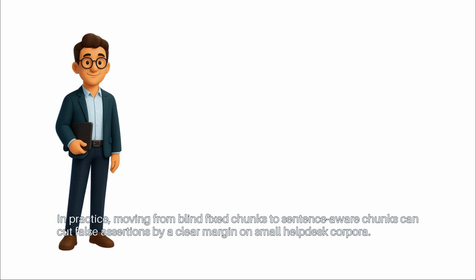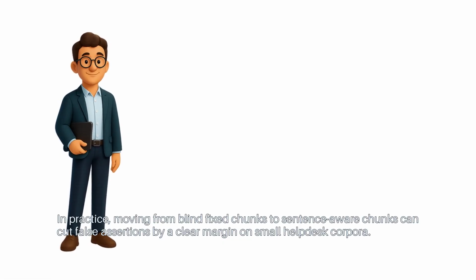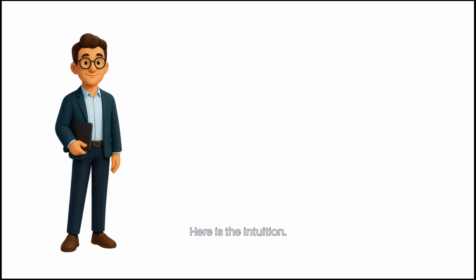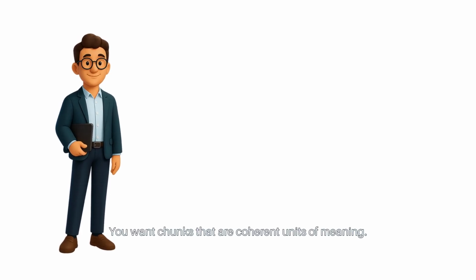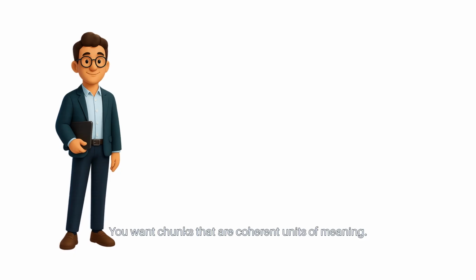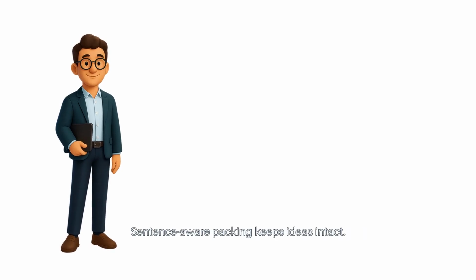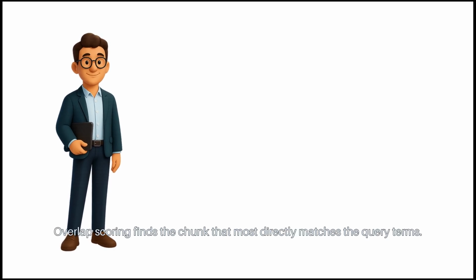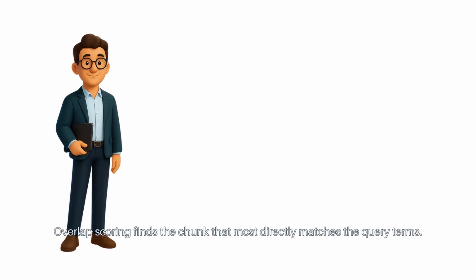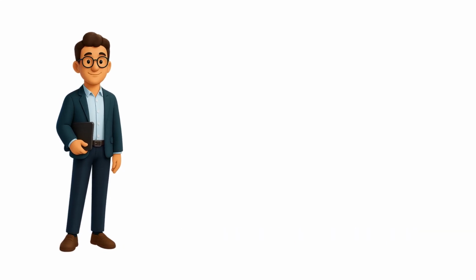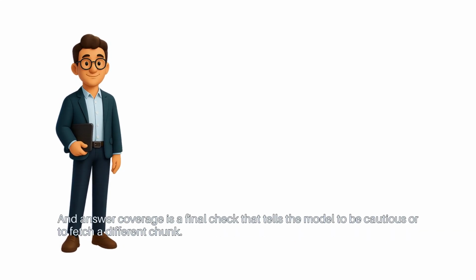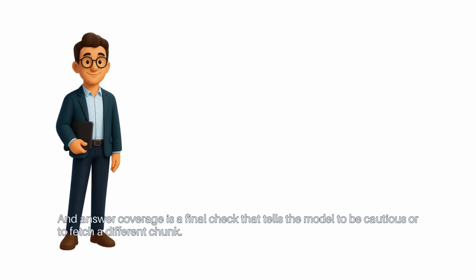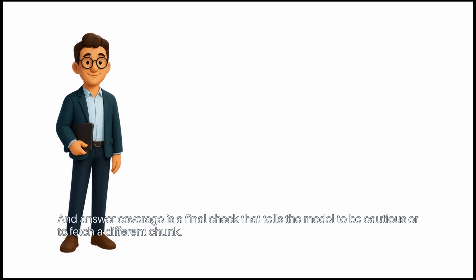In practice, moving from blind fixed chunks to sentence-aware chunks can cut false assertions by a clear margin on small help desk corpora. Here is the intuition. You want chunks that are coherent units of meaning. Sentence-aware packing keeps ideas intact. Overlap scoring finds the chunk that most directly matches the query terms. And answer coverage is a final check that tells the model to be cautious or to fetch a different chunk.